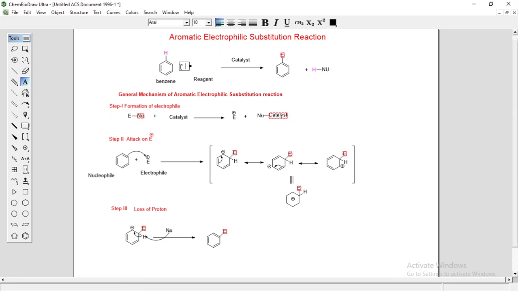HNO3 and H2SO4, at a temperature of about 60 degrees Celsius, the replacement of this hydrogen by the NO2 group takes place.